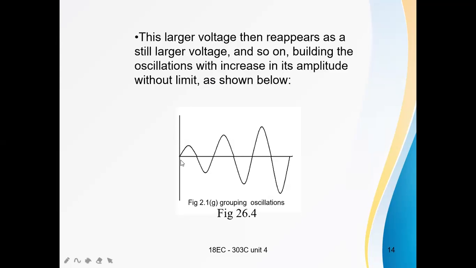See, initially the amplitude is like this. That means after every repetition, the amplitude is going on increasing, and it is still further going on increasing. When A beta is greater than 1, the oscillations are overdamped.